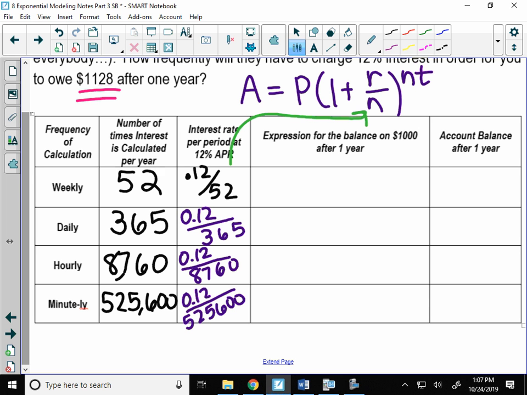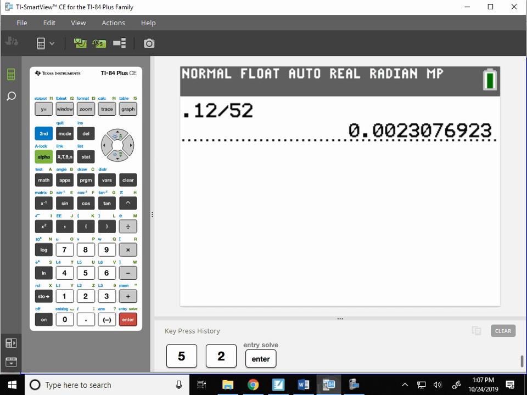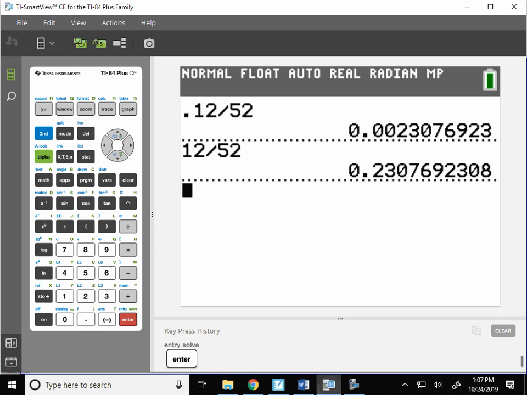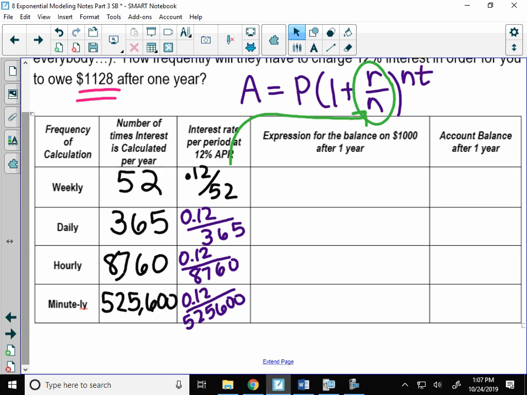It is 0.12. No, why is it not 12? Oh, because I was doing it as a decimal, because I was jumping ahead to doing it as the interest rate as a decimal divided by n. Because if I could do 12%, I could do 12 divided by 52, but still I would have to write that whole decimal down in the box, and I don't want to copy that over a million times, right? So I'm making it an exact number, 0.12, because when I put it in this formula in a minute, I would have to turn it into 0.12 anyway. Okay, I was just trying to say.